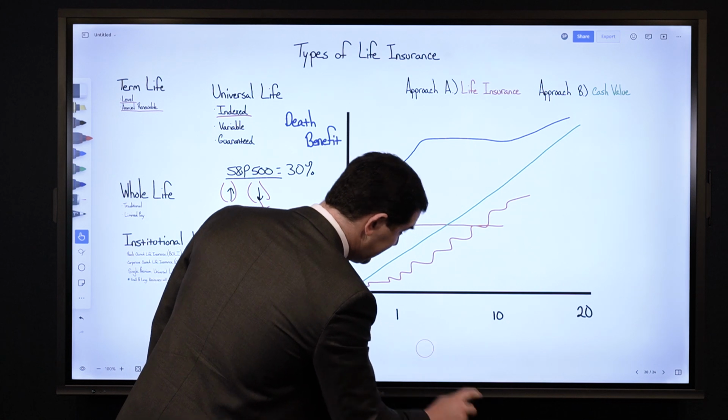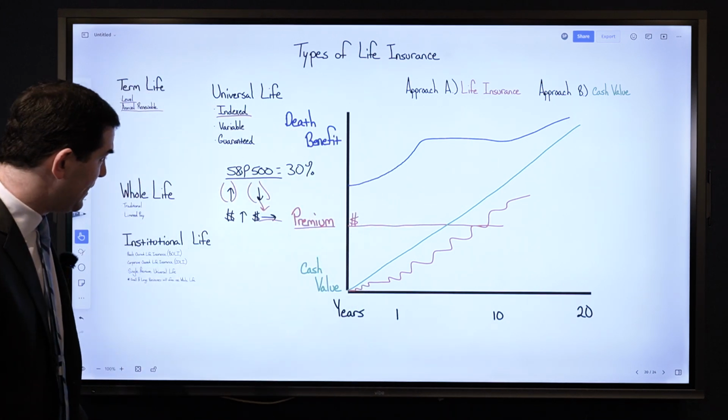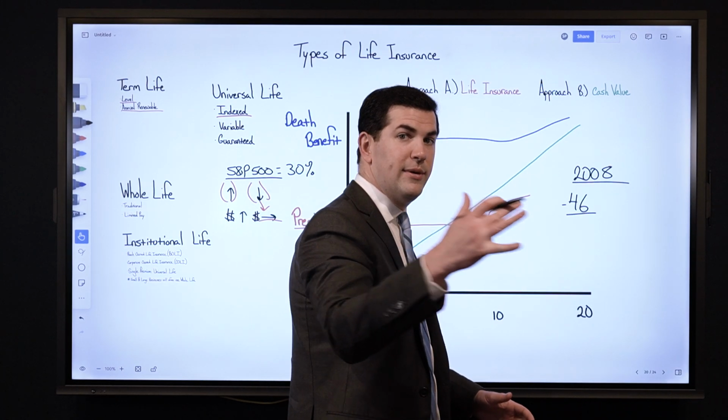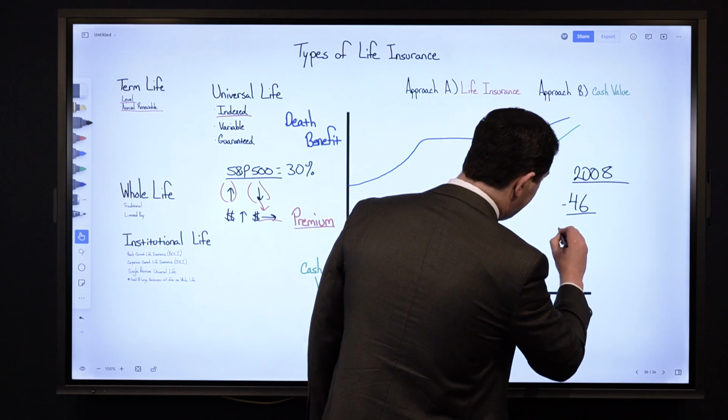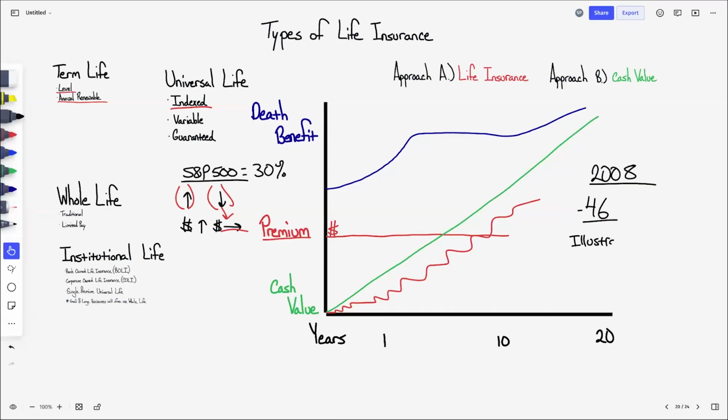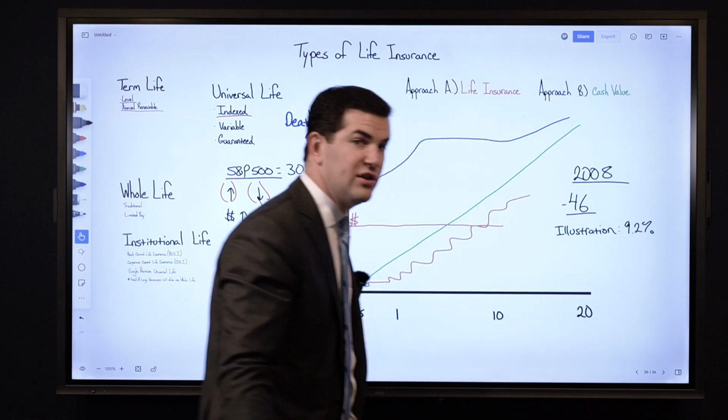We've studied a lot of indexed universal life insurance policies. There's one that was issued in 2008. It's on an individual who was 46 years old at the time, healthy guy. He actually had a 1035 exchange as well, money that went into the product. And the illustration was showing 12 years down the road, he should be earning about 9.2% per year as far as the net growth rate.